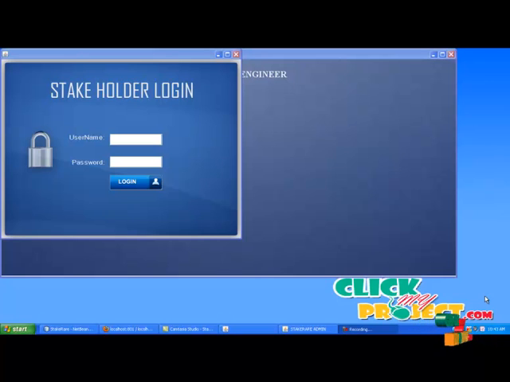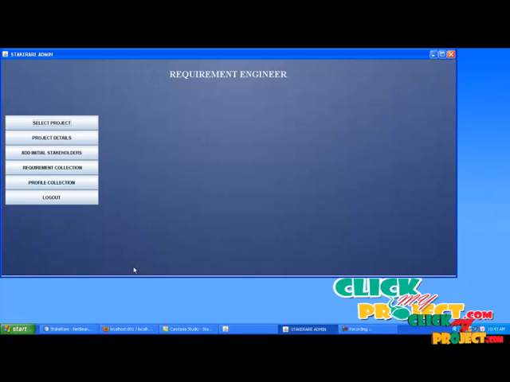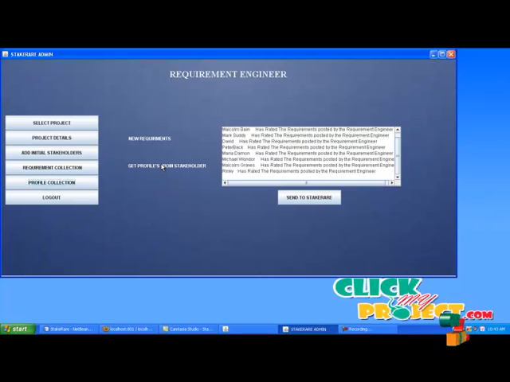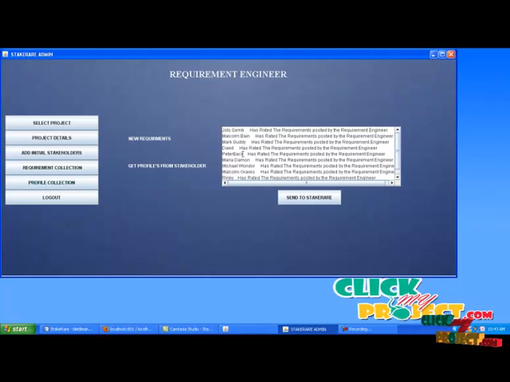After rating all initial recommends, go to Recommend Engineer login page. Click Profile Collection button. Here, select Get Profiles from Stakeholders. It will show the number of stakeholders who have responded. Then click send to StakeRare.